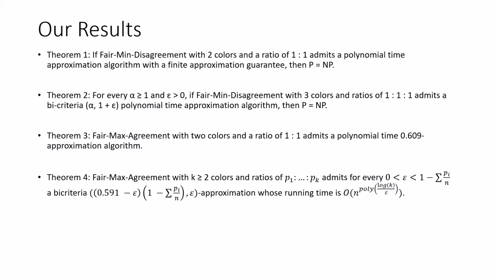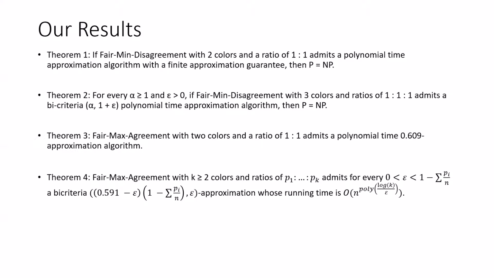In our work, we focus on fair min disagreement and fair max agreement, and we do it for general graphs. The first two theorems talk about fair min disagreement, and they are hardness results. The last two theorems talk about fair max agreement. The first theorem states that if we have an instance with two colors and a uniform ratio between the colors, then there is no polynomial time approximation algorithm with a finite approximation factor, unless P equals NP.